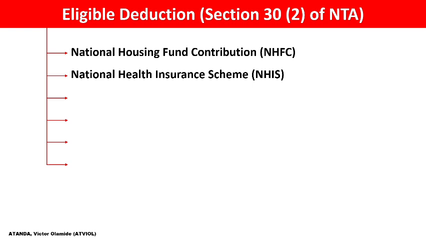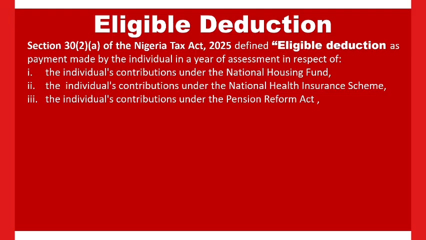But what is applicable to the individual as an employee is the 5% of their basic salary, for individuals in private sectors and non-federal government employees, which we refer to as the state government or local government, as the case may be. And it is important to point out here that this one is still compulsory. It is a compulsory contribution that is expected to be made.